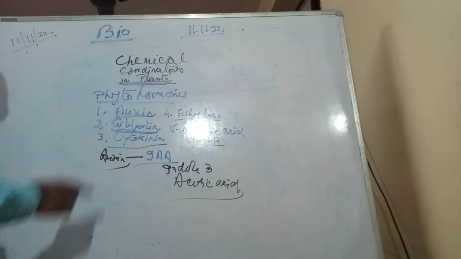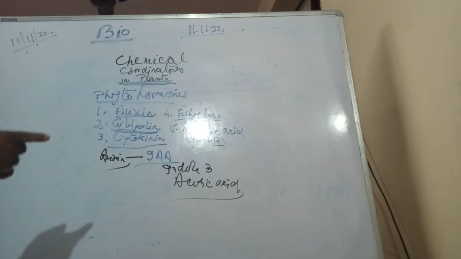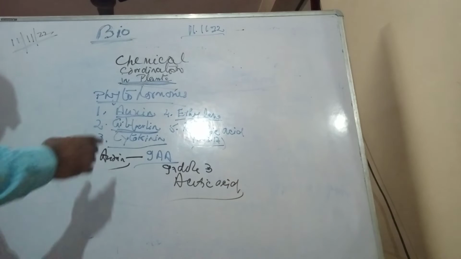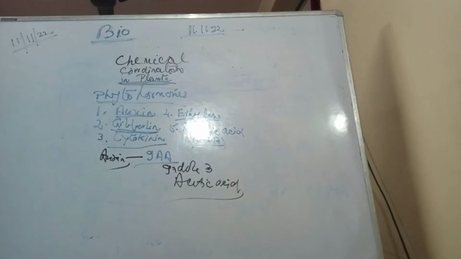And cytokinin is also promoting growth, but not by elongation of cells, but by cell division. So this is the difference between the other two. Cytokinin always promotes growth by cell division, even in the non-meristematic region. So this is the important role of cytokinin.